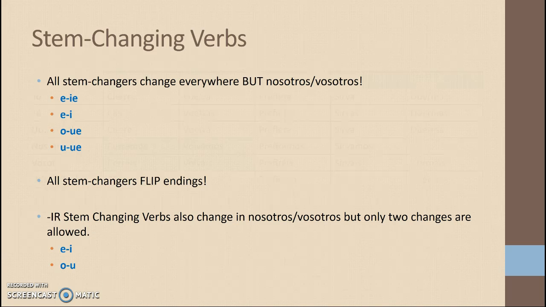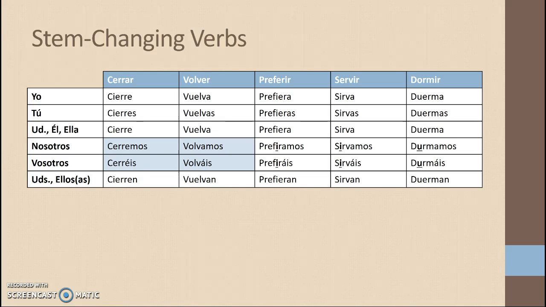So let's take a look. Cerrar is an AR verb, so I'm going to stem change it everywhere but nosotros, vosotros: cierre, cierres, cierre, cierren. It's an AR verb, so I flipped my endings and I have the correct subjunctive. Nosotros, vosotros, I make no vowel changes: cerremos, cerréis. Volver, same situation.